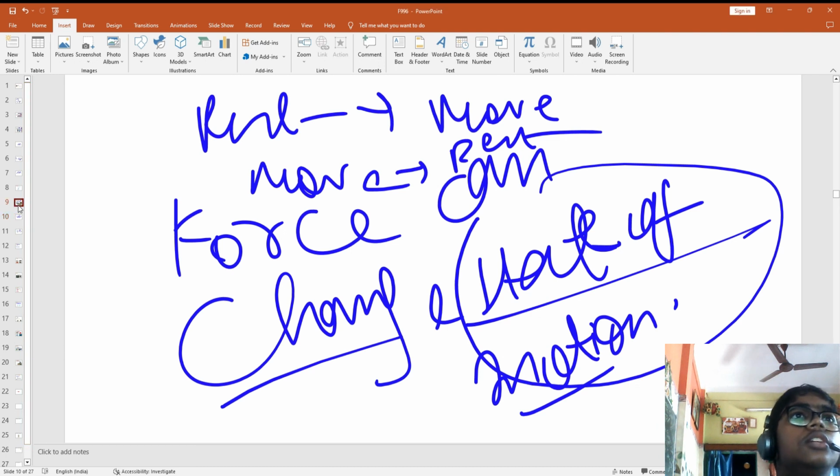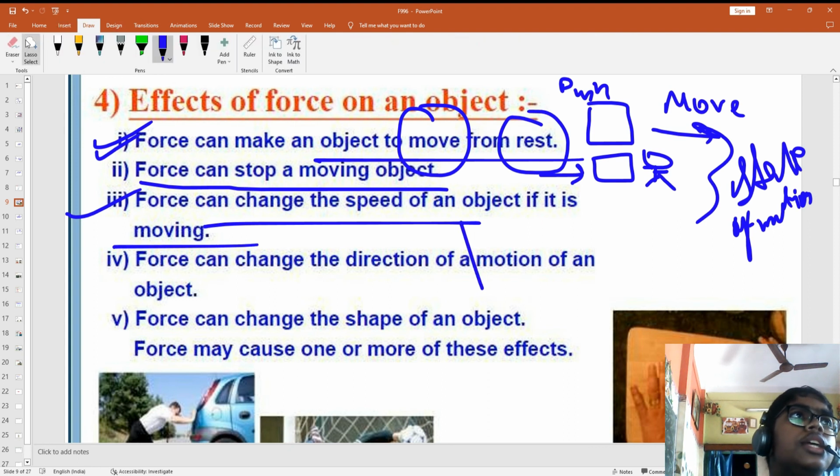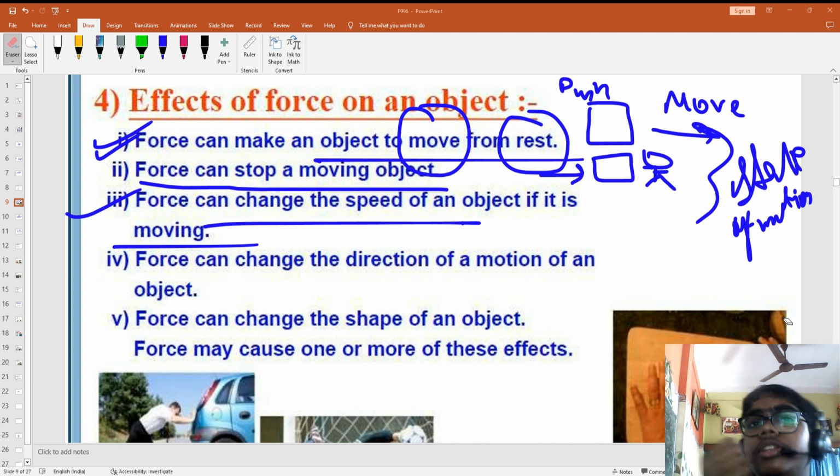Understood? Clear? Now force can change the speed. Let's take the example of cricket, guys. Cricket has lots of examples on this force topic. When a bowler is throwing the ball to you and you hit the ball with your bat with a lot of force, we are pushing the ball actually. With a lot of force, the ball's speed is so much that it is going to the boundary, it's a six, a four, or a single. So its speed is increased or decreased.